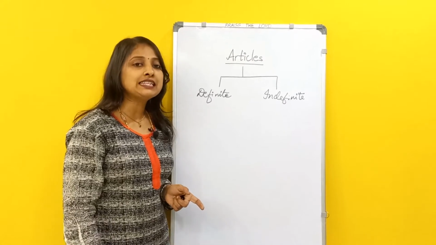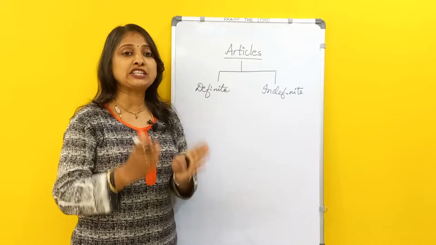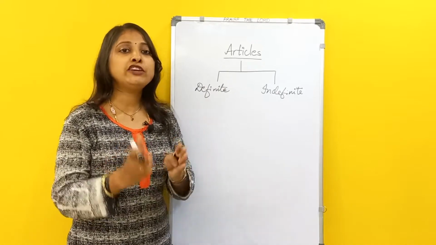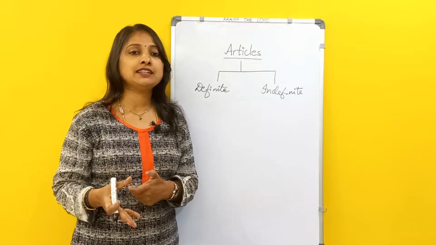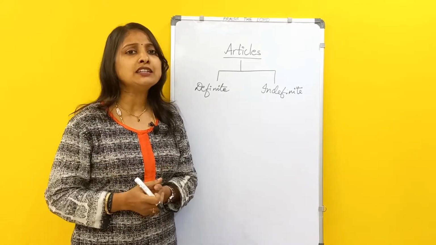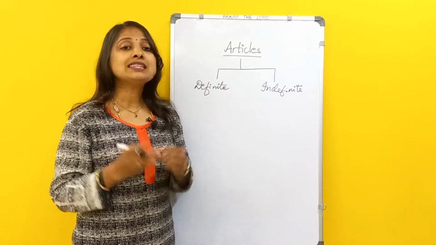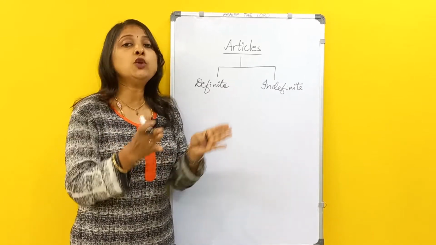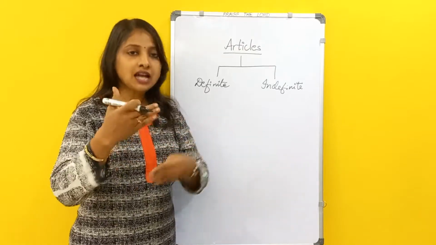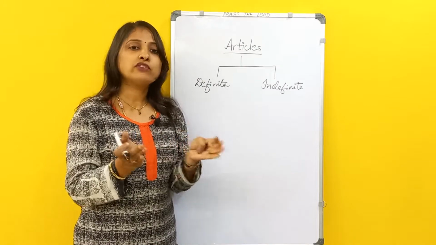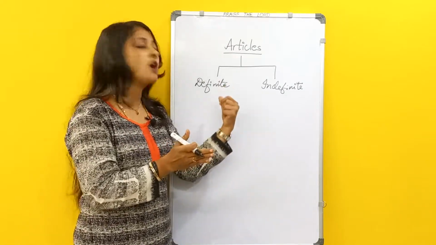What is a definite article? Definite means something which is specified or specific. What is meant by specified? Something which is known. If we know about something, that is called specified or definite.